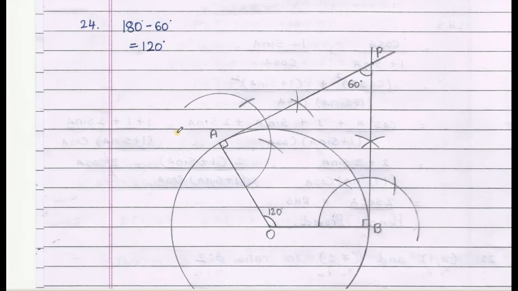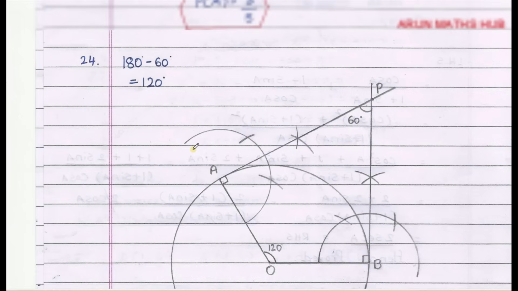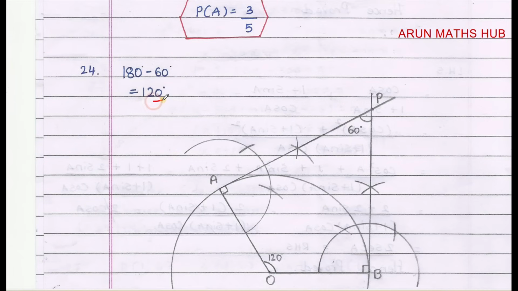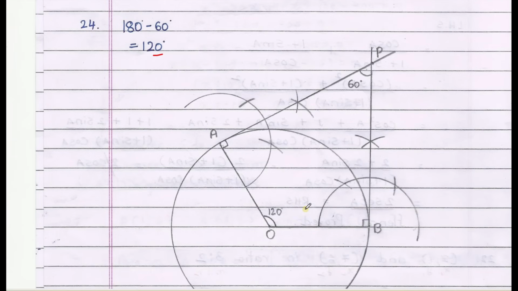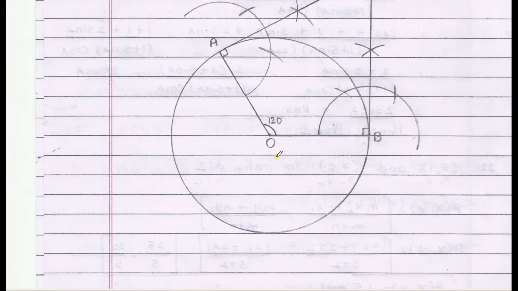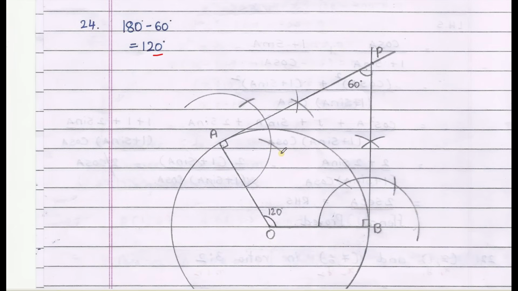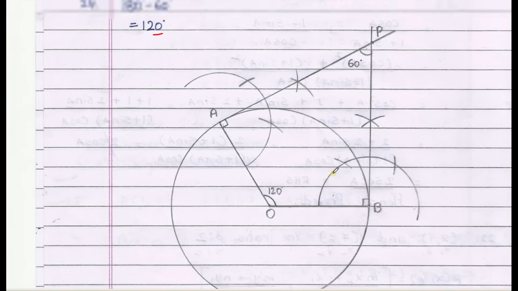24th question: draw a pair of tangents to a circle of radius 4 cm which are inclined to each other. First we should find out the angle between the radii, that is 120 degrees. Very simple construction. See this, the tangent should be perpendicular to the radius drawn. Using that concept we can construct.